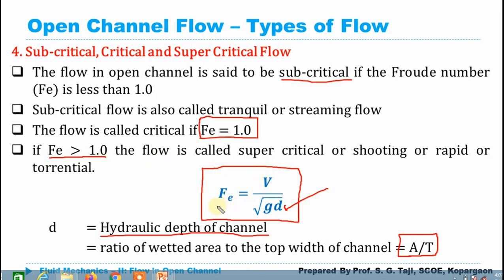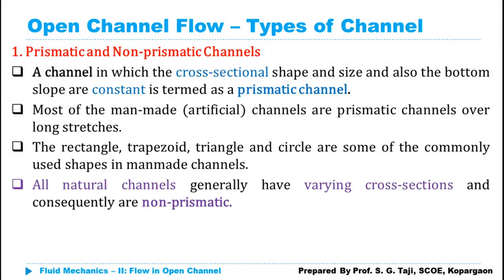So you can understand by looking at this equation, when there is a high velocity, the Froude number value will be high. If you see here, its numerator is V, so whenever velocity is high, obviously Froude number value will be high, because this G is constant, and as depth increases, obviously velocity goes on decreasing. So for the same depth, if the velocity increases, Froude number will increase and flow will become supercritical or shooting flow. Understood? So those are the classifications of open channel flow that we have discussed.